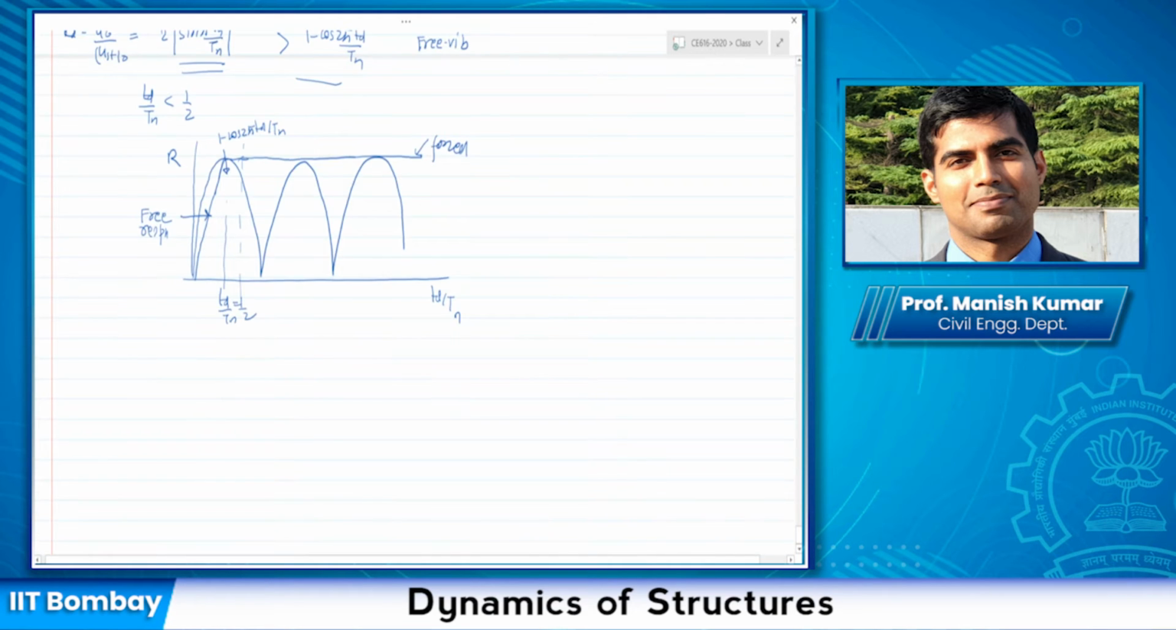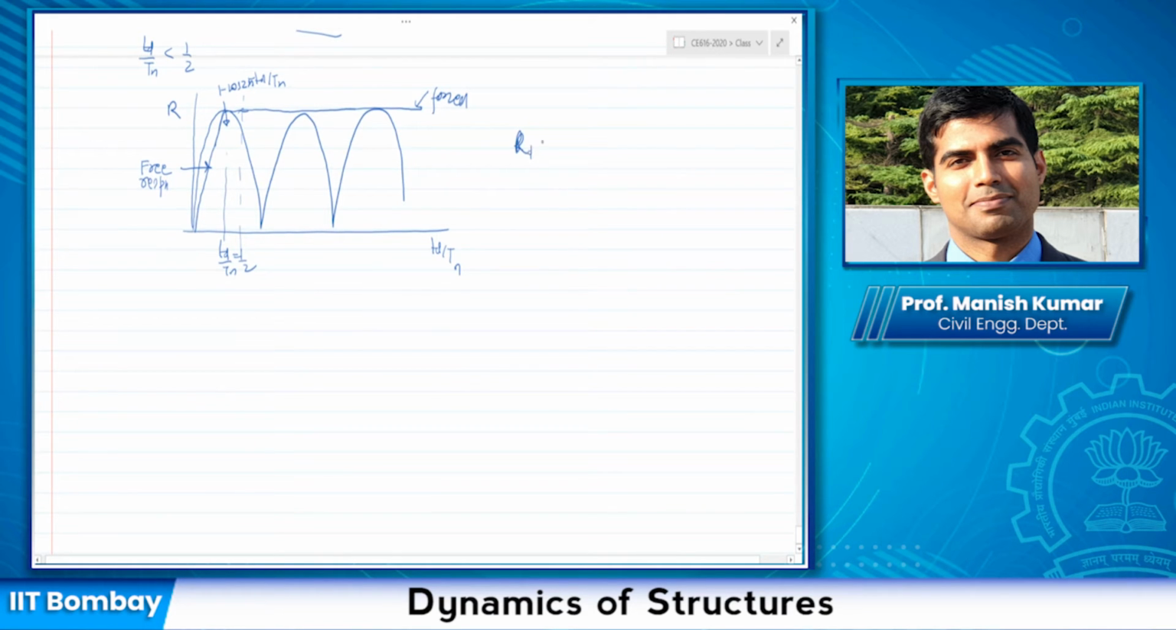So overall, RD is determined as 2 sine pi TD by Tn if TD by Tn is smaller than half, and equal to 2 if TD by Tn is greater than half. So as you can see, if TD by Tn is greater than half, then the maximum response is governed by the forced vibration phase, and it is equal to 2. So this is the final expression for the response modification factor that we studied yesterday during the harmonic excitation.